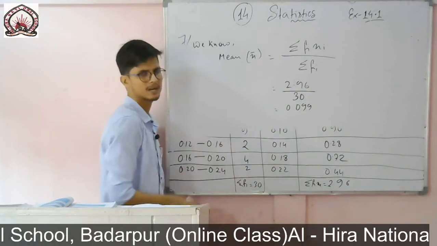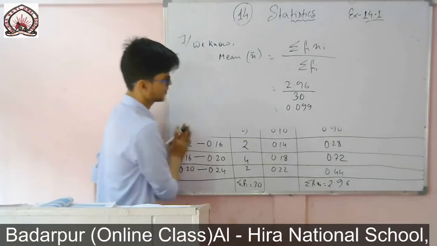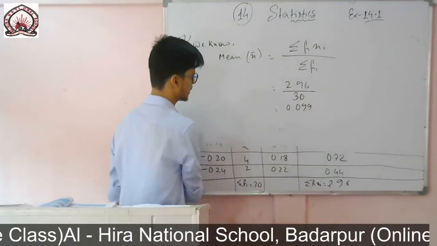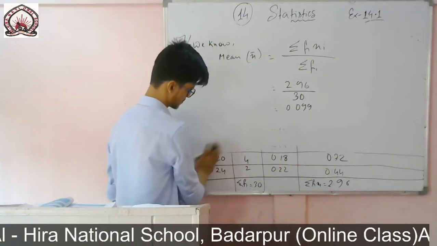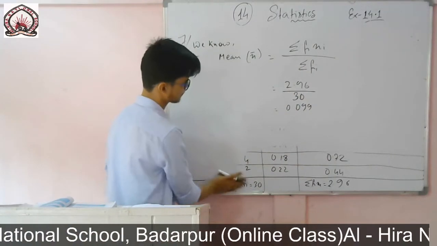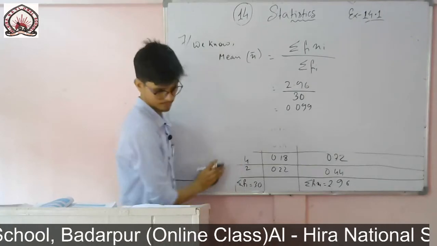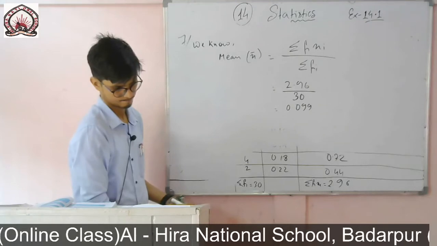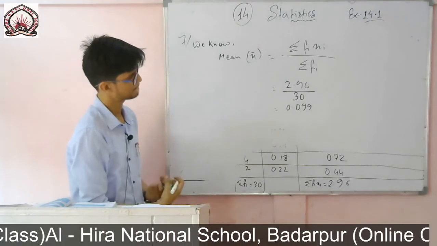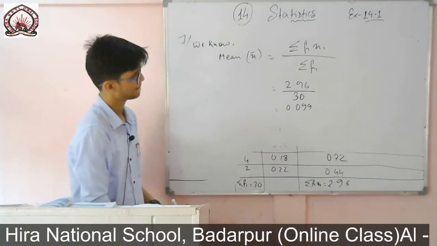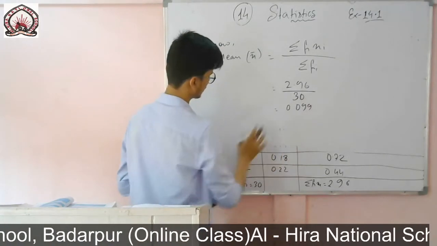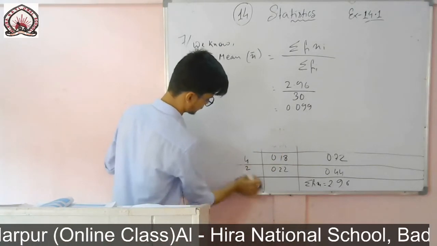Leaving the decimal, first of all you divide, then you give up to 3 decimal places. Same way you do.